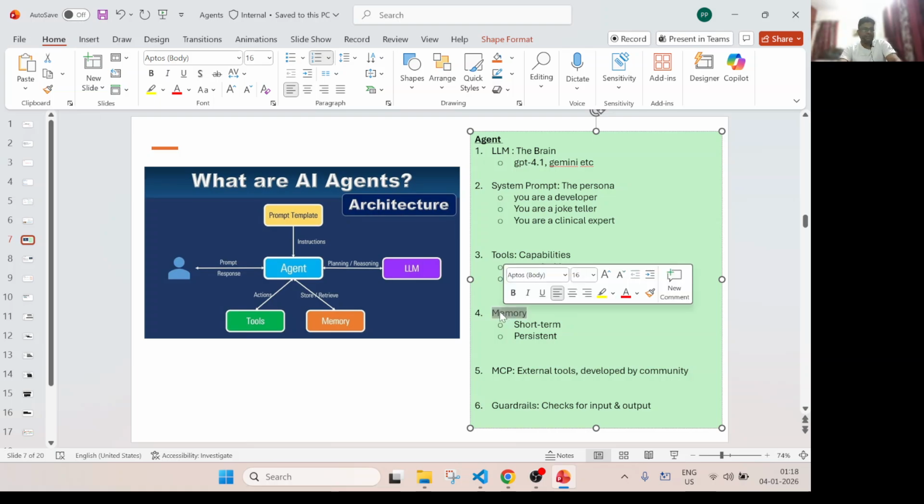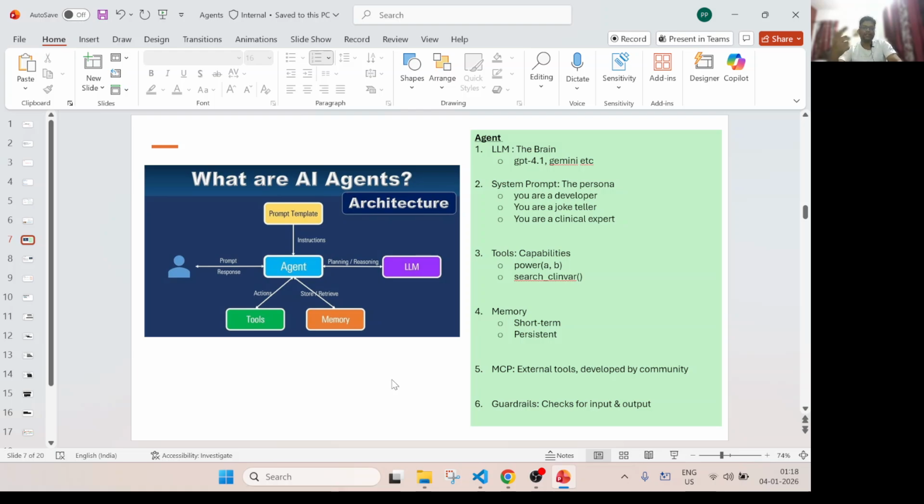Now what we need is something called memory, because you have asked an agent, then if you want to ask a further question, that agent needs to store that conversation somewhere, right? So that's where we need to provide that agent some memory, and the memory can be either short-term memory, that means till the time you are interacting in the chat session, the memory will be there, or persistent, which means you can store that history persistently. For example, in Netflix, when you are watching, it remembers what you have watched, and based on that it recommends, right? So if you want to remember what you have talked about with the agents, you need to store that in persistent memory.